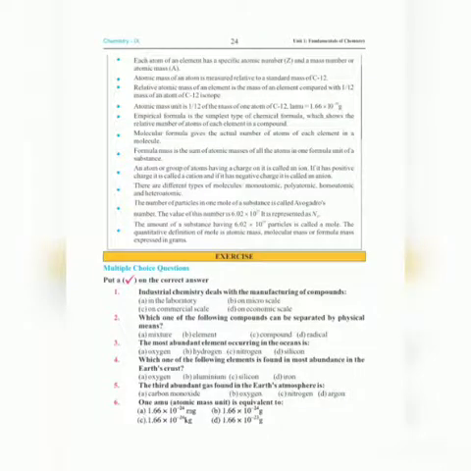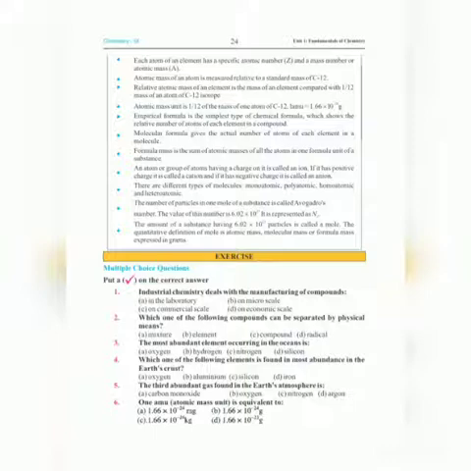Today we are going to do exercise on page number 24, 25 and 26. First we have to do page number 24. Our first question is multiple choice questions. First statement is industrial chemistry deals with the manufacturing of compounds. As we have done in the definition of industrial chemistry, that industrial chemistry deals with the manufacturing of compound on commercial scale. So option C, on commercial scale, is correct one.